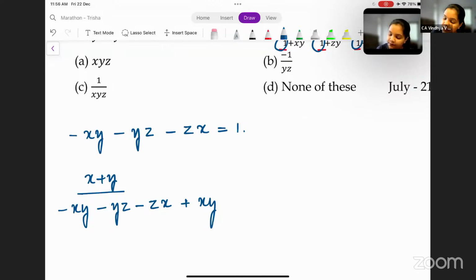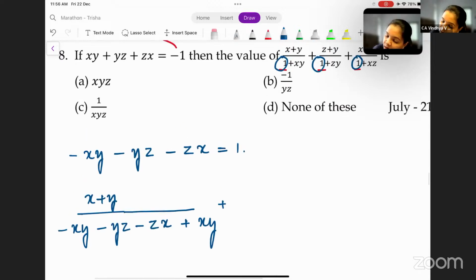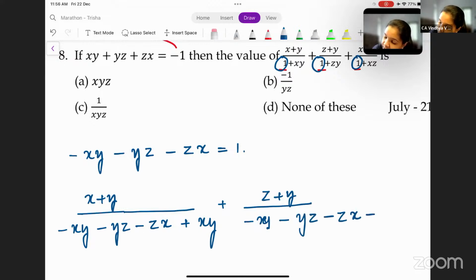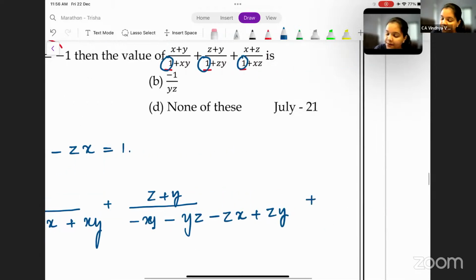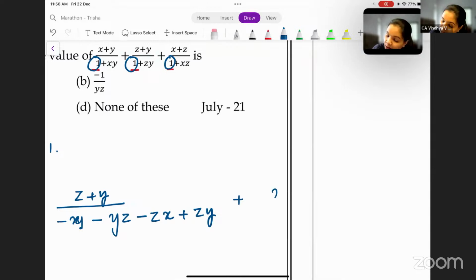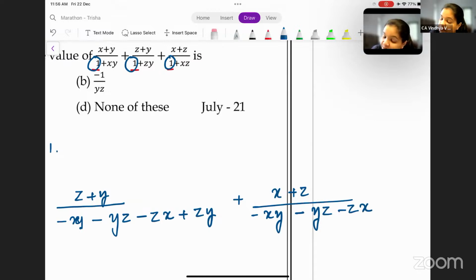Correct? Plus, observe carefully, z plus y divided by minus xy minus yz minus zx plus zy, plus x plus z divided by minus xy minus yz minus zx plus xz.